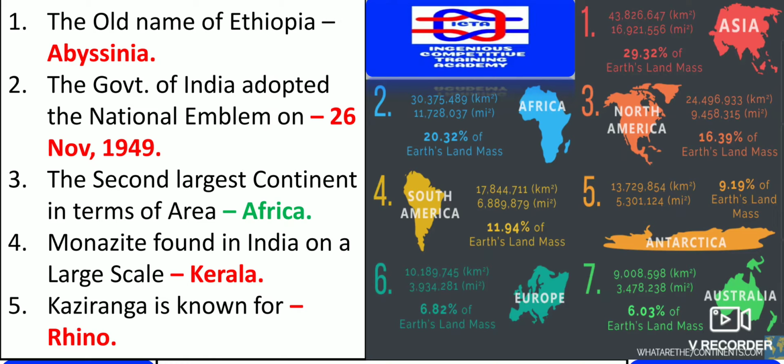Monazite is found in India on a large scale. We will find maximum monazite in India in the Kerala region. Not only monazite, they have rubber also. Kaziranga, the national park, is famous for what? Rhinoceros, the one-horned rhino. This you will find in Assam.